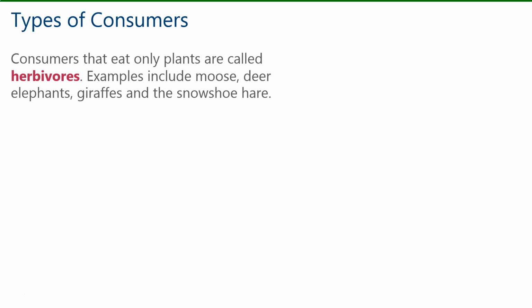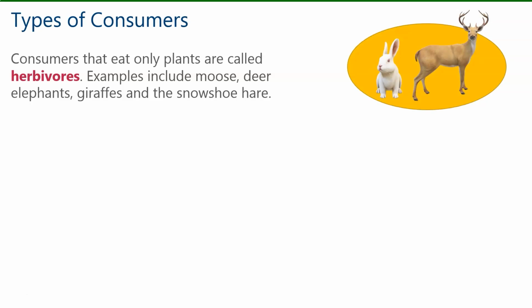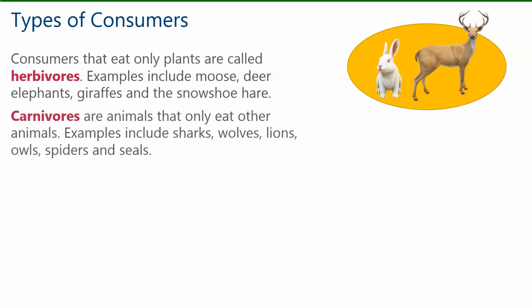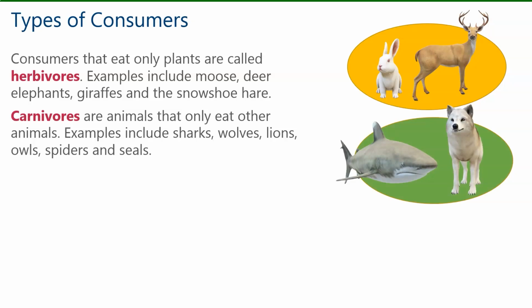Consumers that eat only plants are called herbivores. Examples include moose, deer, elephants, giraffes, and the snowshoe hare. Carnivores are animals that only eat other animals. Examples include sharks, wolves, lions, owls, spiders, and seals.